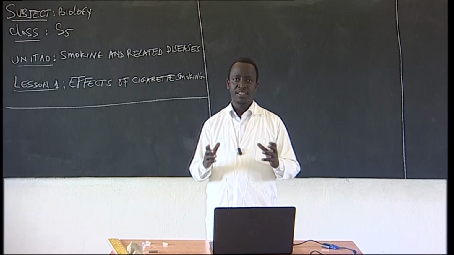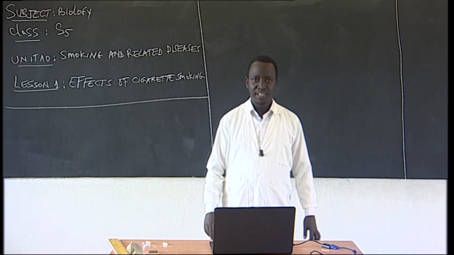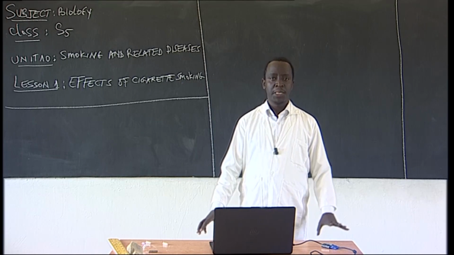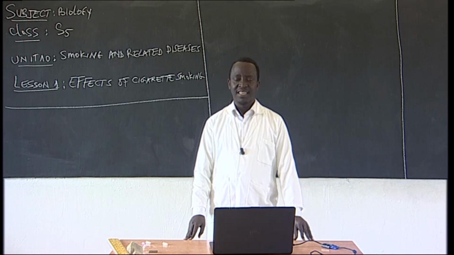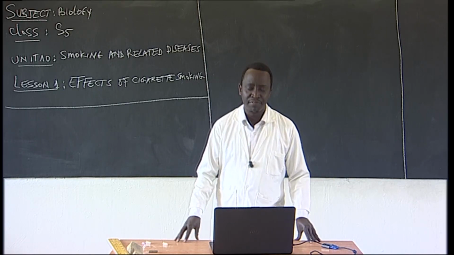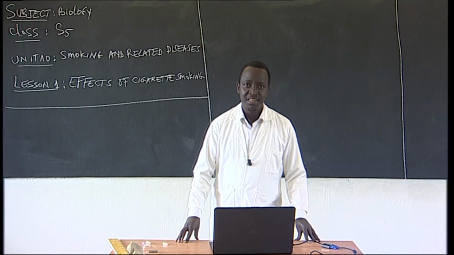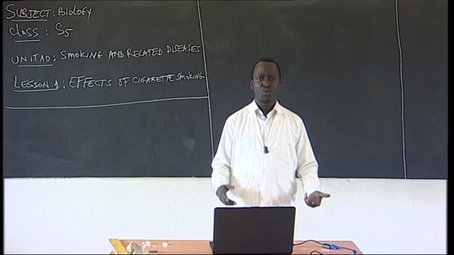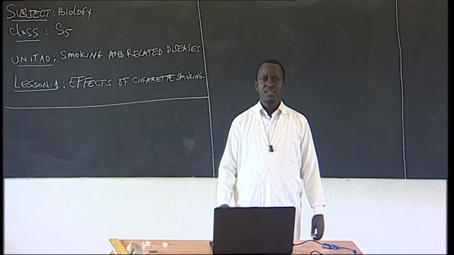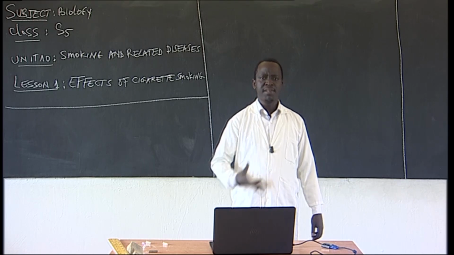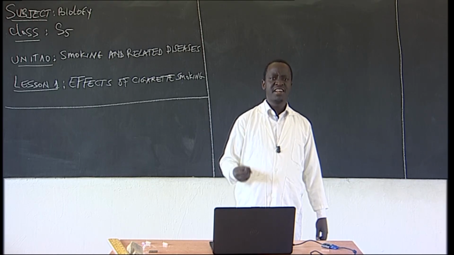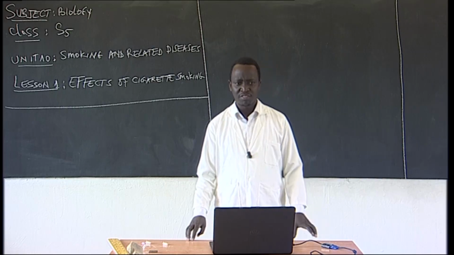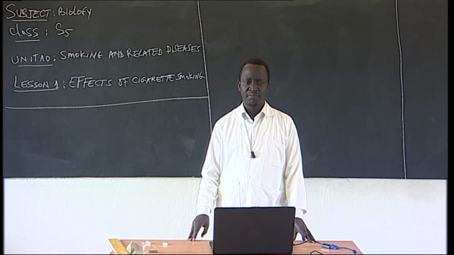My friend, if this nicotine reaches the brain, you know what's going to happen. The brain can change how it works. It can be stimulated and work at a level which is not normal. You see? Because of this nicotine.